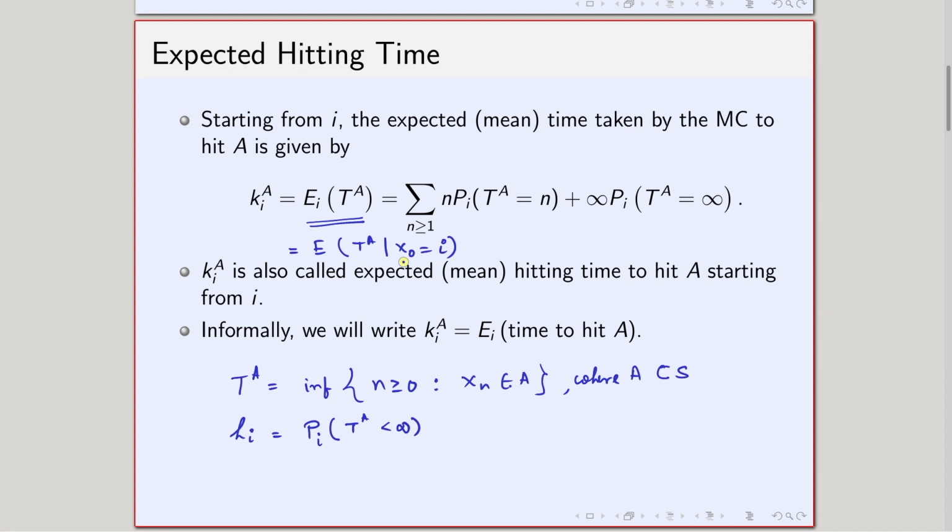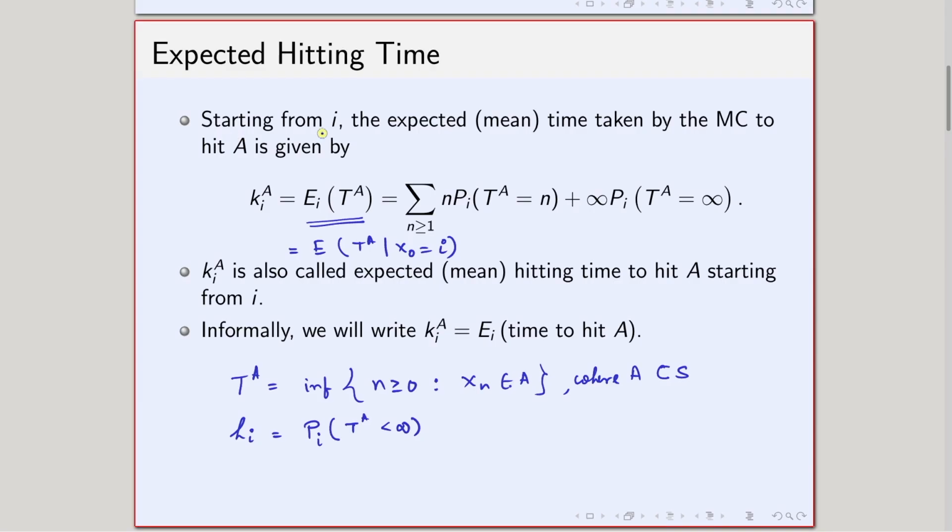This is also a very important quantity in practice, because the meaning of the expectation is basically the mean. It is the mean time or expected time to hit the set A. Starting from i, the expected or mean time taken by the Markov chain to hit A is given by this quantity, and the notation we are going to use is k. In case of the probability, we used the h notation. In case of expectation, we will use the k notation. Let us first discuss what that signifies.